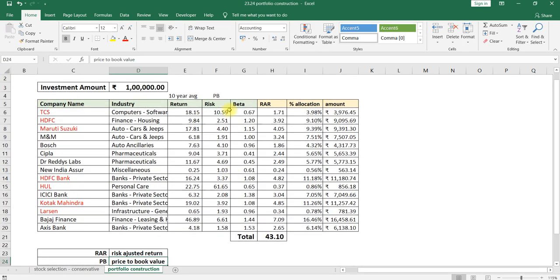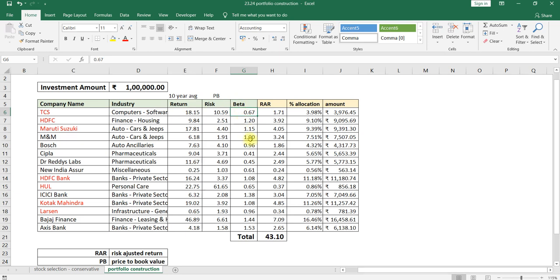Once you have considered risk as well as return, then comes the beta value. Beta value is how your stock is aligned with a standard market index like the Nifty 50 or Sensex. Is it aggressively aligned or conservatively aligned? That way you can compare your portfolio with indices like the Nifty or Sensex. For that reason we will consider the beta value.